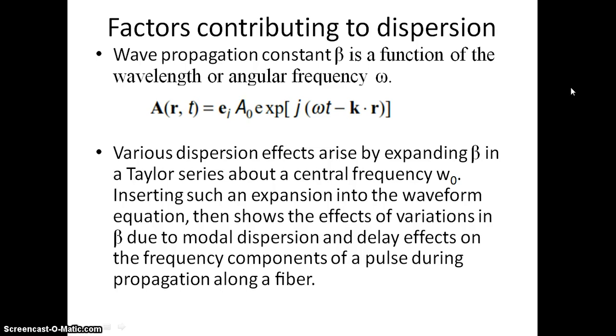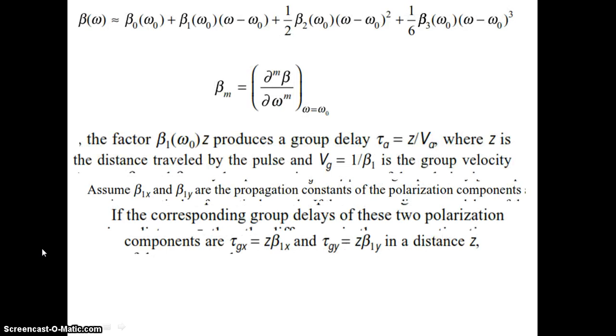And factors contributing to dispersion. So various dispersion effects arise. This is the expression for the wave propagation constant beta as a function of wavelength or angular frequency. Various dispersion effects arise by expanding beta in a Taylor series about a central frequency omega naught. So inserting such an expansion into the waveform equation, variations in beta due to modal dispersion and delay effects on the frequency components of the pulse during propagation along a fiber. So this is the expression.